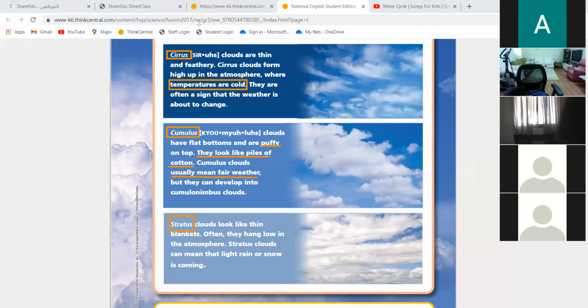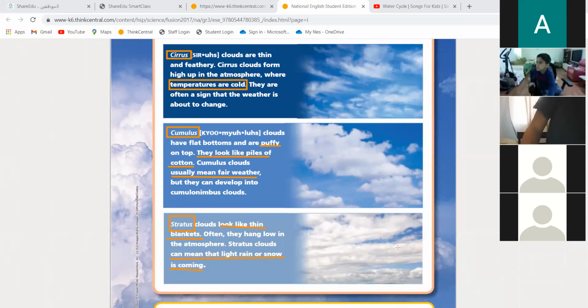So stratus, what does it mean, stratus? Stratus, they look like thin blankets, okay? And they also can mean that light rain or snow is coming when you see this one. Can you see?